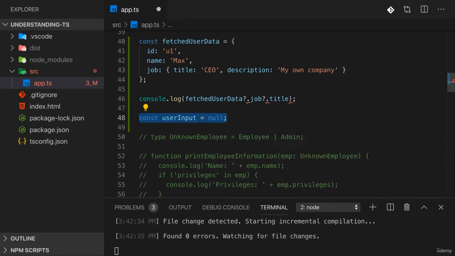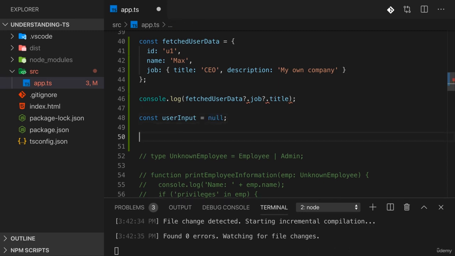Now again, here we hard-code this into TypeScript, hence TypeScript knows that this is null. But if you're fetching this through some DOM API where you don't know it with certainty, or if you're getting this from a backend, then you might not know in advance, and TypeScript might not know whether this is null or not. If you then want to store this in some other constant or variable, like stored data, you might want to make sure that if it is null, you store a fallback value.